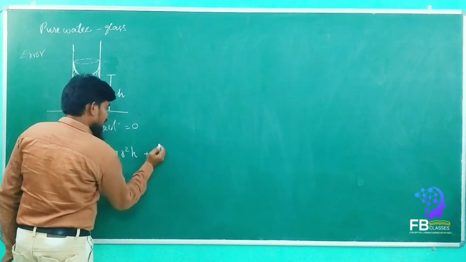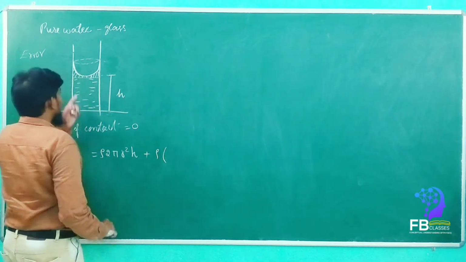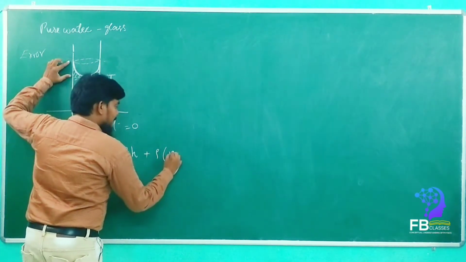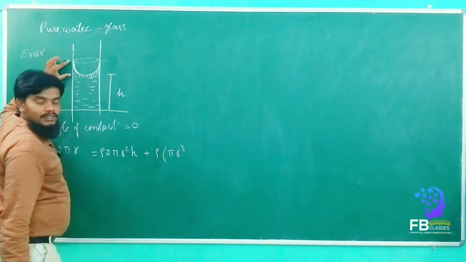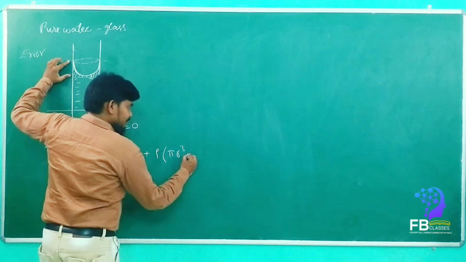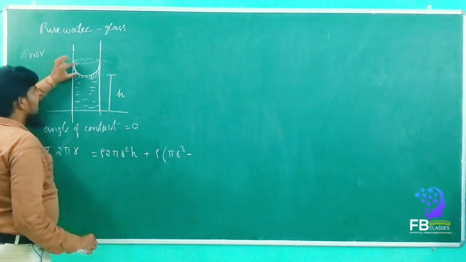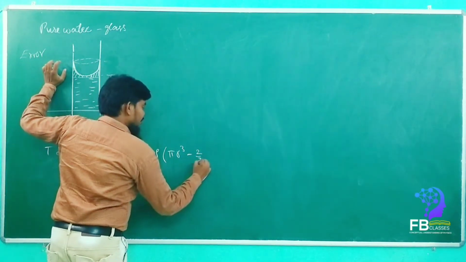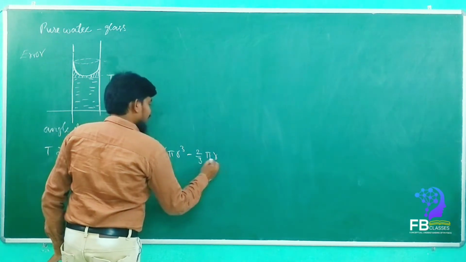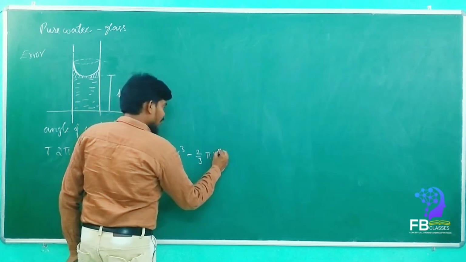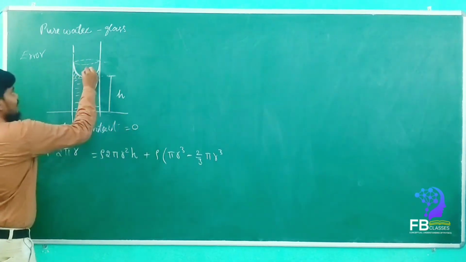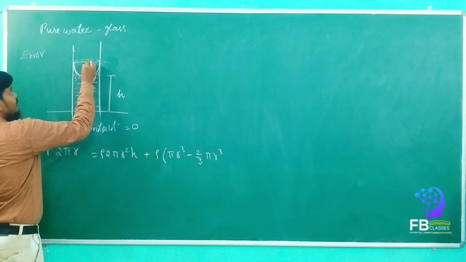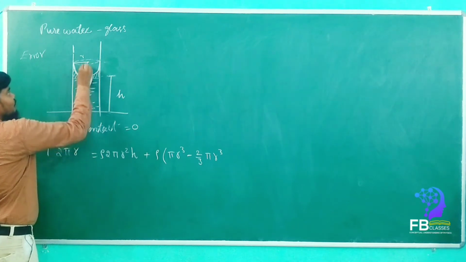So rho into pi r square h, that means pi r cube, then minus 2 by 3 pi r cube, since the radius is r and the height is also r.